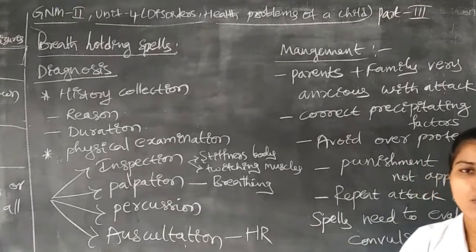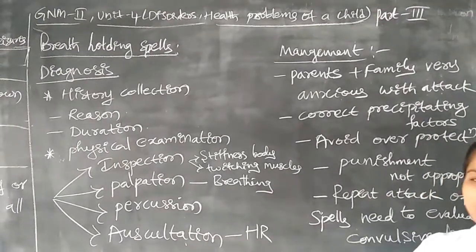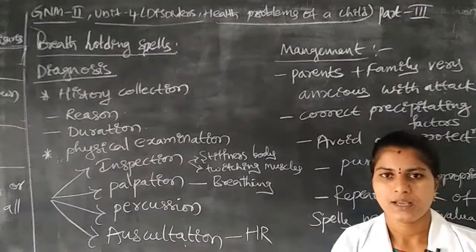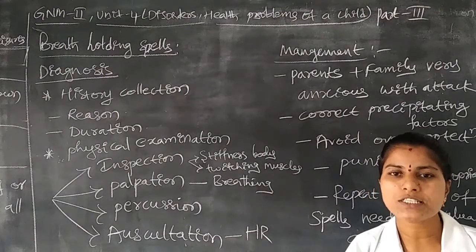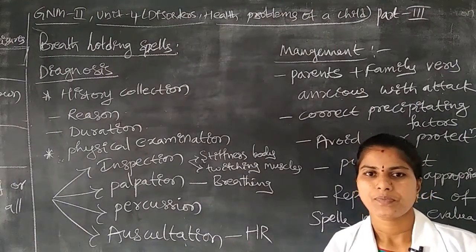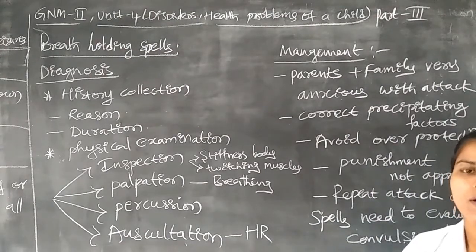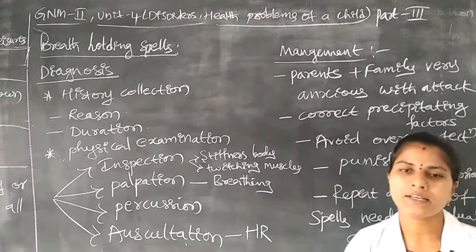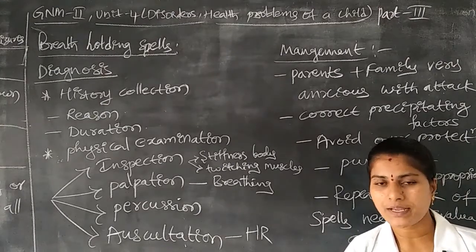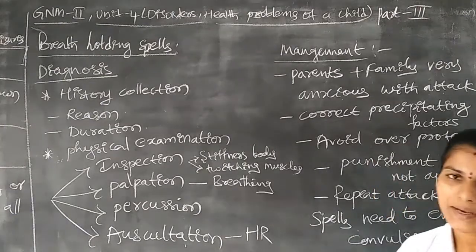Okay, like that the parents will have some type of anxious behavior regarding children. As a nurse we have to control the anxious nature of the parents by giving some type of psychological support to the parents. Okay, nothing will happen to the children, we administer oxygen, the child recovers. Like that we have to give psychological support to the parents.